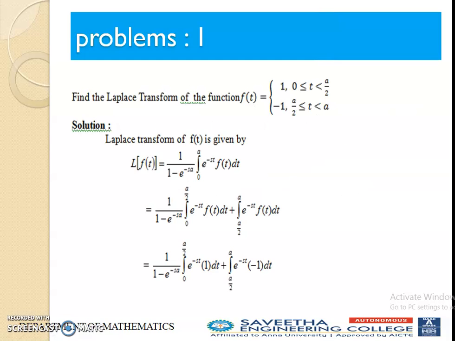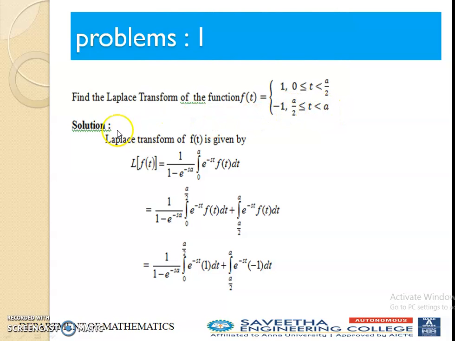So we shall move on to problem number 1. It's a very important 8 mark question. Find the Laplace transform of the function f of t equals 1 in the interval 0 to a by 2, and minus 1 in the interval a by 2 to a. That means the periodic function runs from 0 to a, that is 0 to capital T. Here capital T is nothing but the value a.